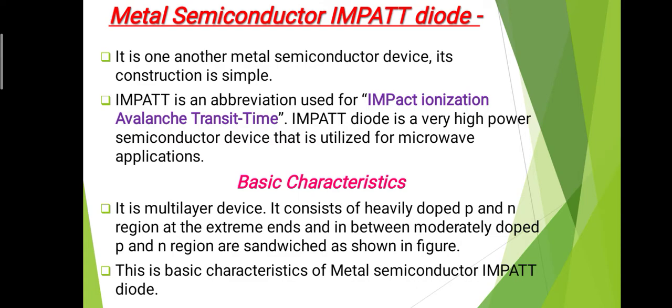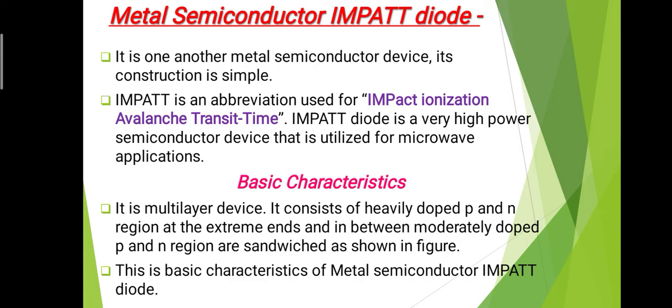The IMPATT diode is a very high power semiconductor device that is utilized for microwave applications. That means it has very high power and is generally used for microwave applications. The name indicates impact ionization avalanche. That means in the working of this diode there are generally two regions.